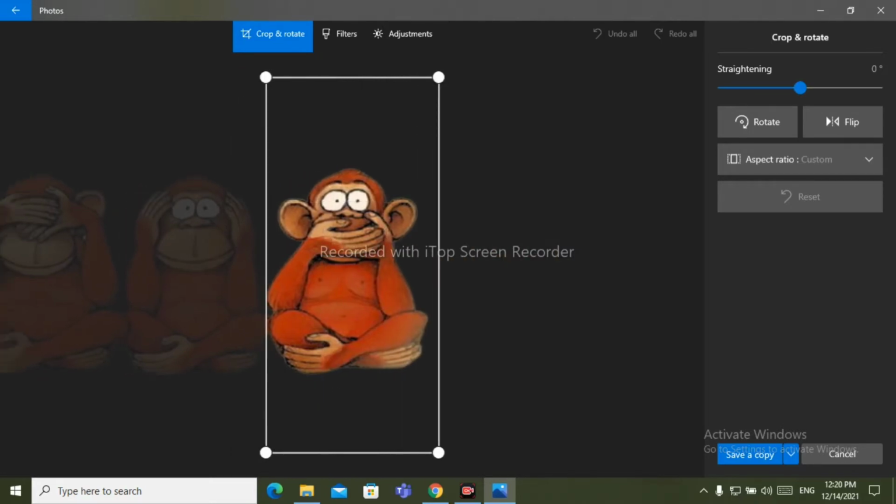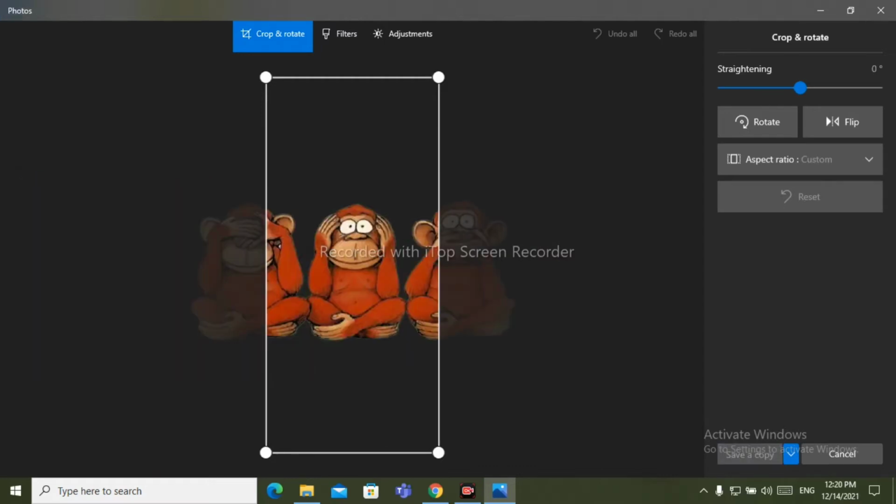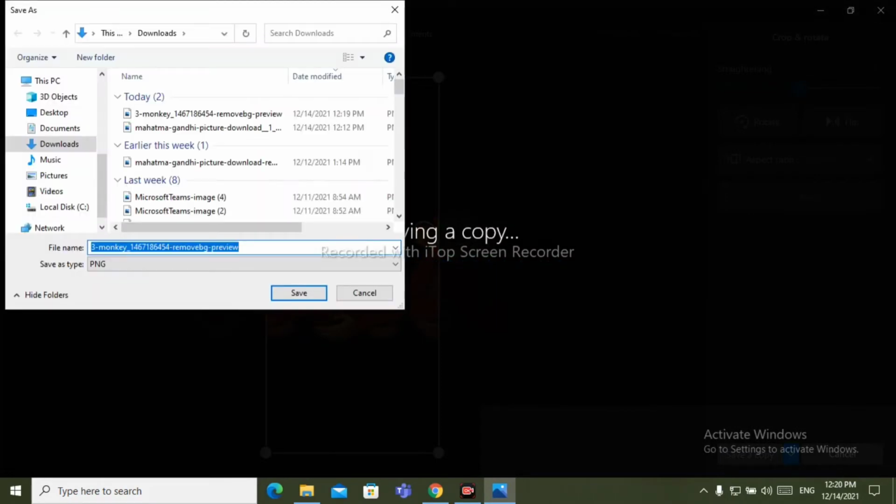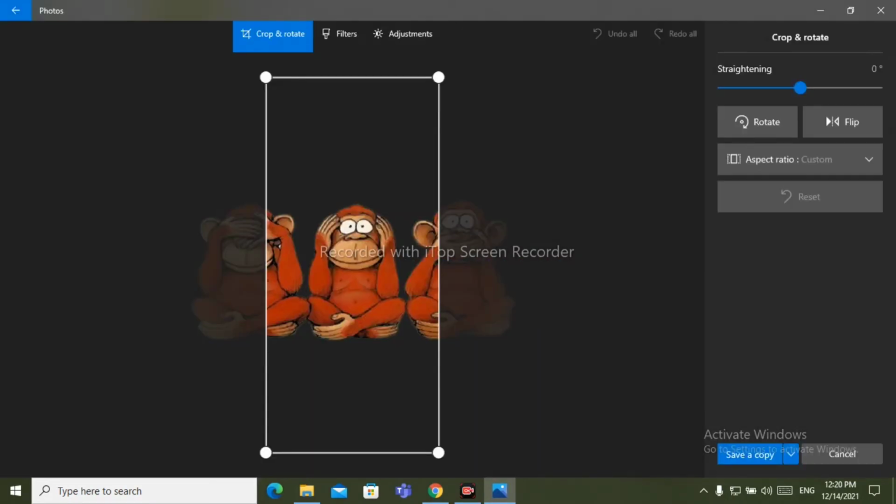Now click on save. Like that, crop all of them and save. Okay, after that I will show you the code.